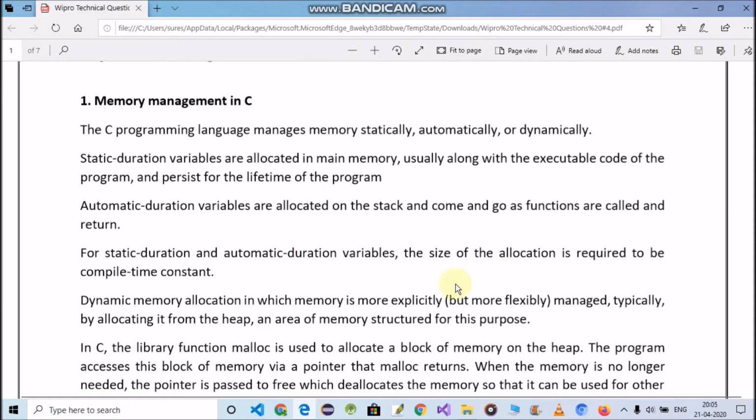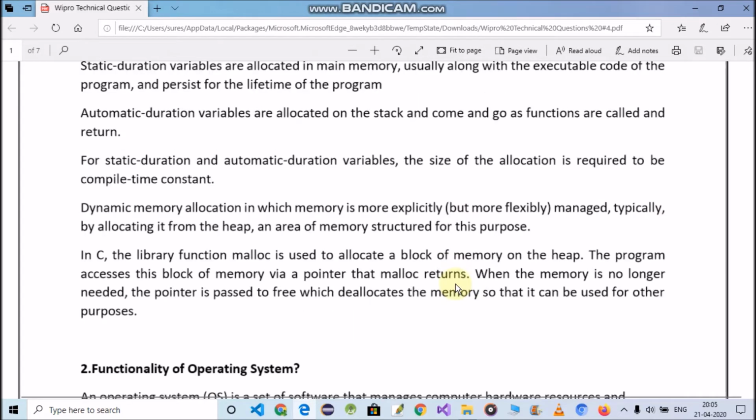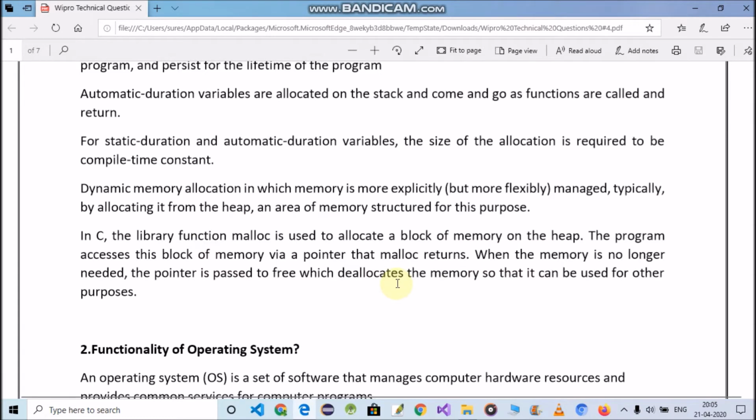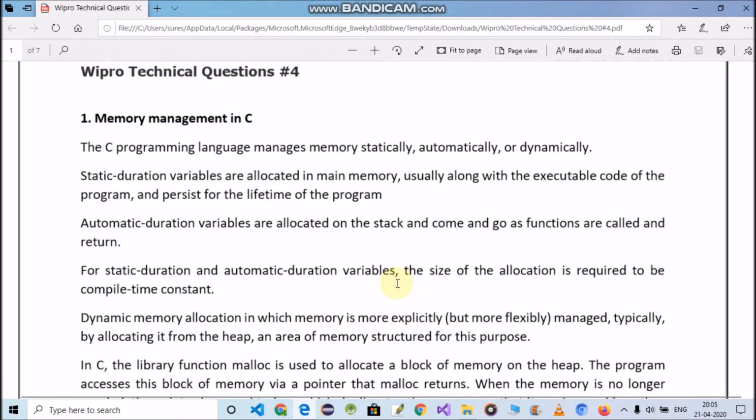And dynamic memory allocation, in which memory is more explicitly but more flexibly managed, typically by allocating it from the heap, an area of memory structured for this purpose. In C, the library function malloc is used to allocate a block of memory on the heap. The program accesses this block of memory by a pointer that malloc returns. When the memory is no longer needed, the pointer is passed to free, which deallocates the memory so that it can be used for other purposes. Okay, so this is the short description about memory management in C.